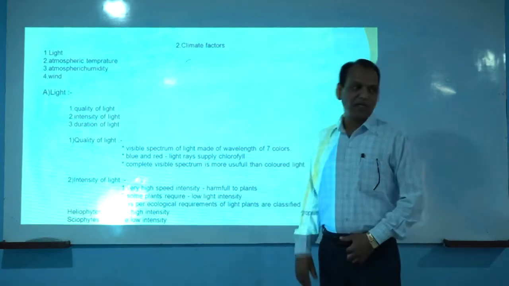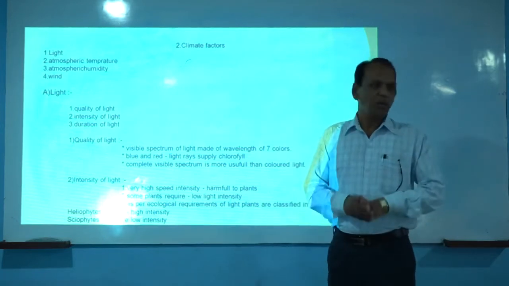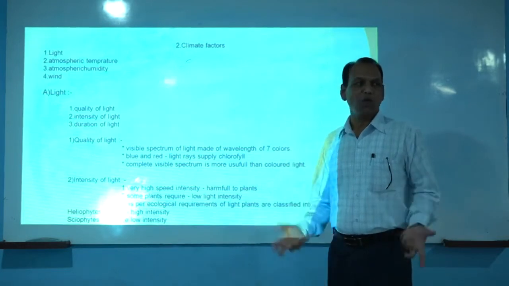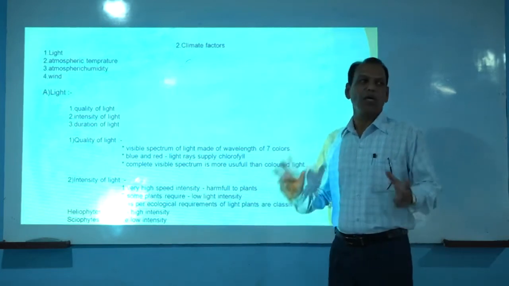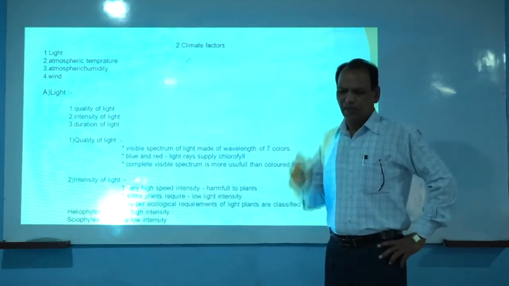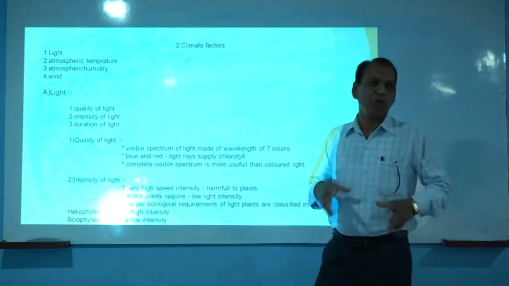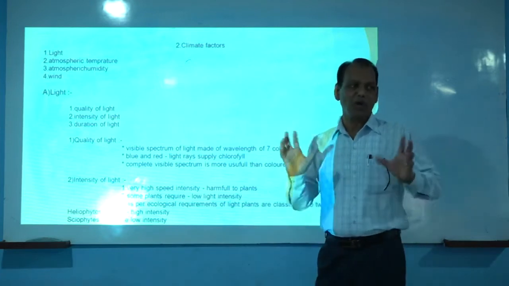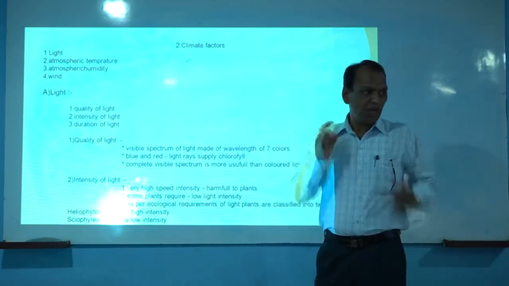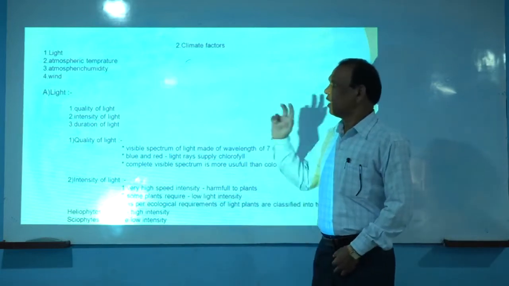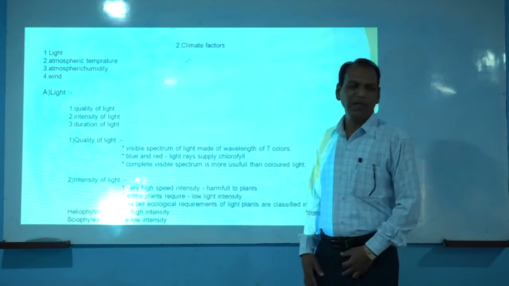The climatic factors are those factors which determine the climatic conditions of a particular geographical area or particular locality. Generally, climate in different geographical regions is not uniform, because of variations in the climatic factors like light, atmospheric temperature, atmospheric humidity and wind.